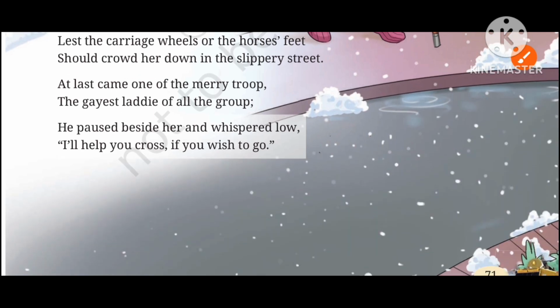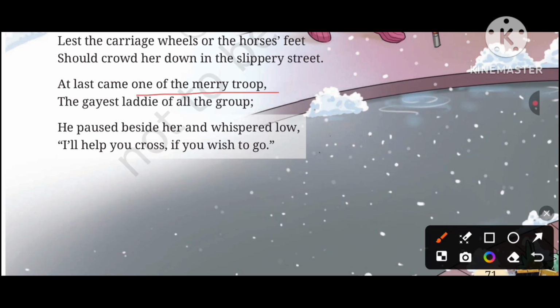At last came one of the merry troop, the gayest lady of all the group. Gay means happy. Gayest, happiest. Lady means a young boy. So at last, when the boys were coming from school, there came a group of happy boys. Merry means also happy. Troop here we can say a group. So there was coming a group of happy boys.